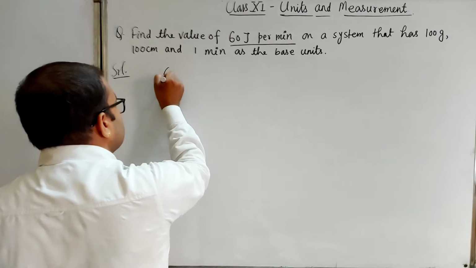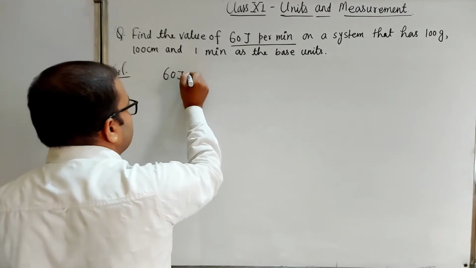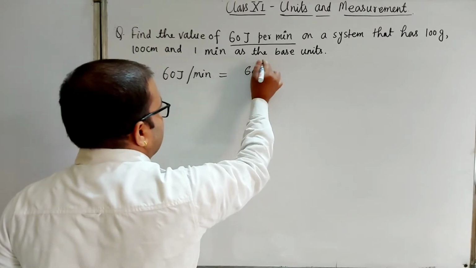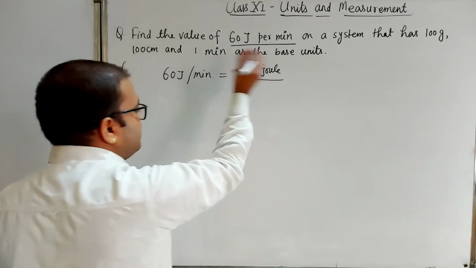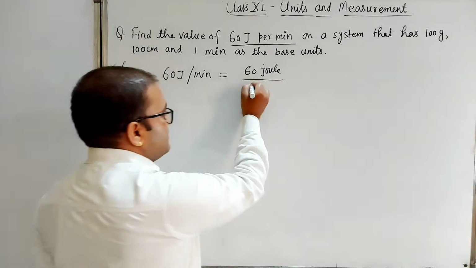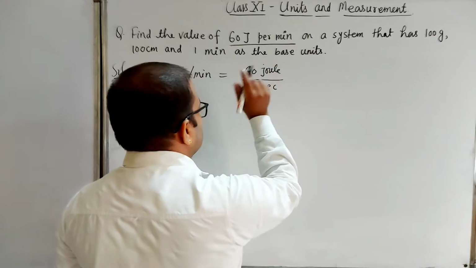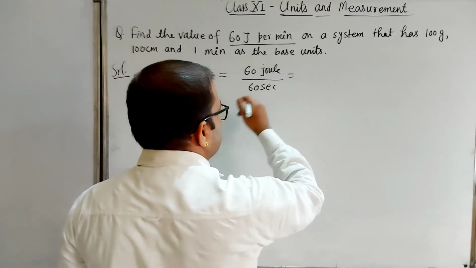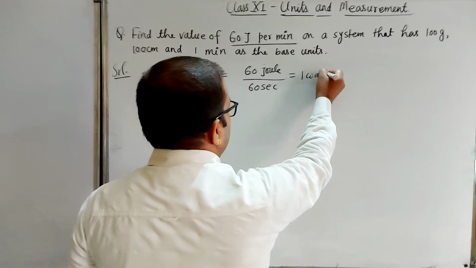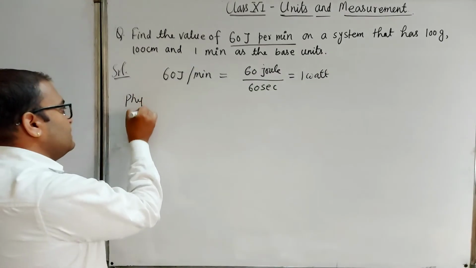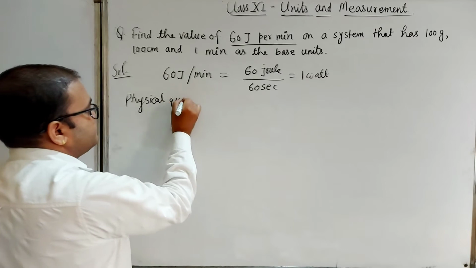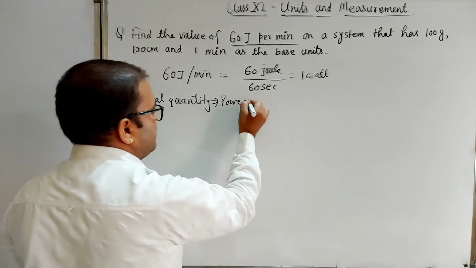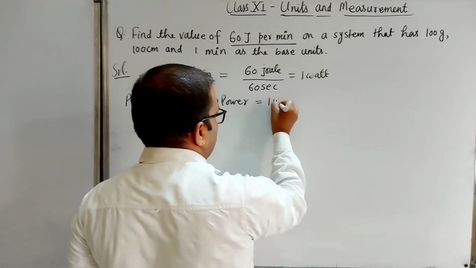So the physical quantity is saying here 60 joule per minute. 60 joule per minute means 60 joule in 1 minute. You can convert it into seconds: 1 minute equals 60 seconds. So joule per second is equal to watt. So 60 upon 60 is 1 joule per second, we can say 1 watt. So the physical quantity is power here. What is the physical quantity? Physical quantity is power, and it equals 1 watt here.